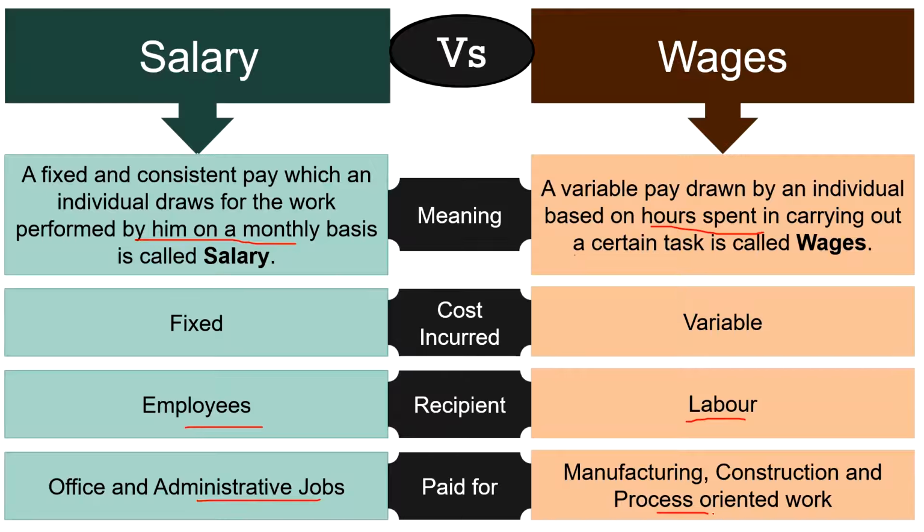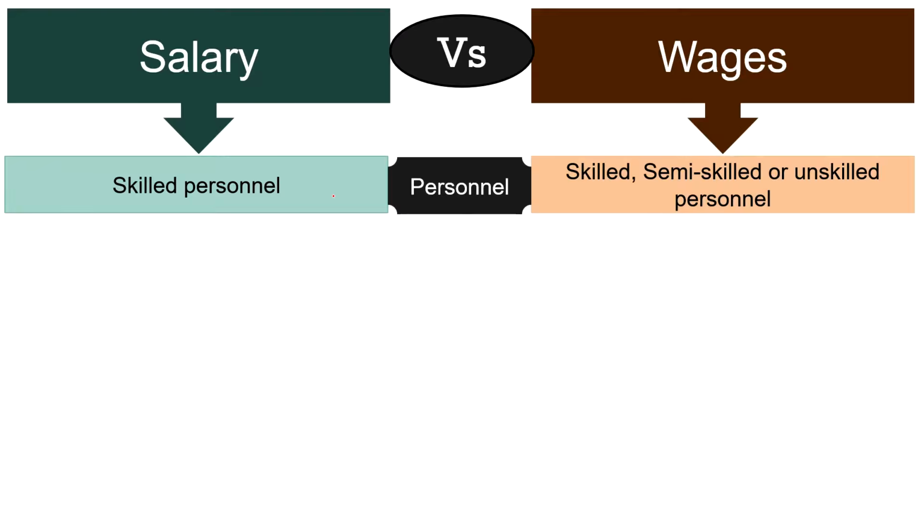Next, while salary is paid for office and administrative jobs or clerical and managerial jobs, wages are paid for manufacturing, construction and process-oriented work. Next, type of personnel. While salary is paid to skilled personnel who use their professional competencies or proficiencies in their respective domain and earn revenues for the firm, as against wages are paid to skilled, semi-skilled and unskilled personnel like carpenter, electrician, technician, etc. who are engaged in the process of production and use manual labor.